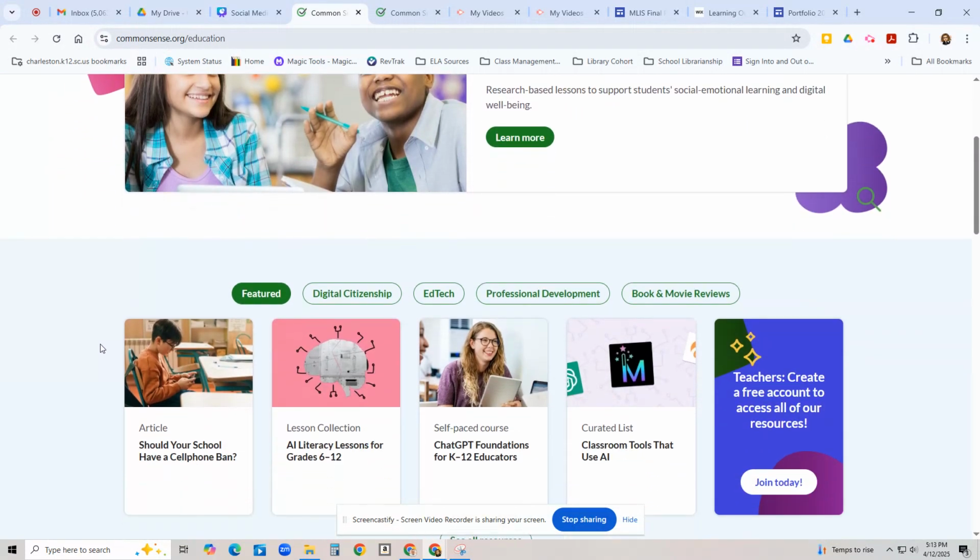One of the things that you might find interesting is that it has a lot about the cell phone ban. So as students bring it up, it might be interesting to go over with them. It has classroom tools that use AI and AI literacy lessons, and it does cover grades 6 through 12. I know that some middle school librarians are using that with the middle school, so I think it's something that you might want to pick up as you are working with students while they are trying to navigate that new world of artificial intelligence, what is allowed to be used, and how to use it ethically.